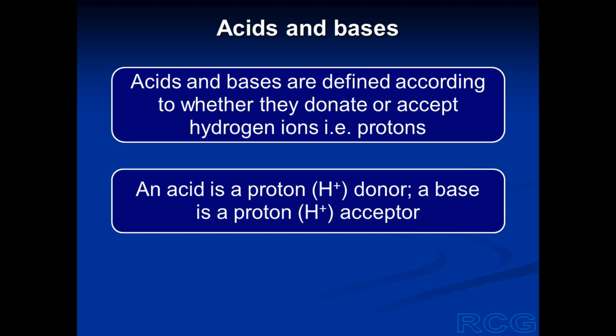So acids and bases are defined on the basis of whether they donate protons or whether they accept protons. An acid, any acid, is a proton donor. It can donate hydrogen ions. A base is a proton acceptor. It can accept hydrogen ions.